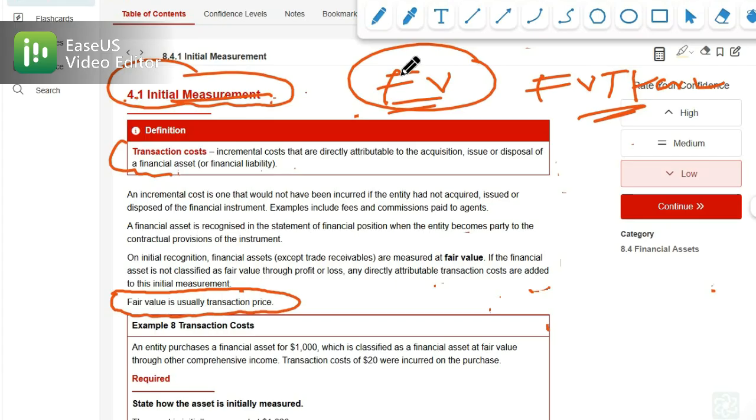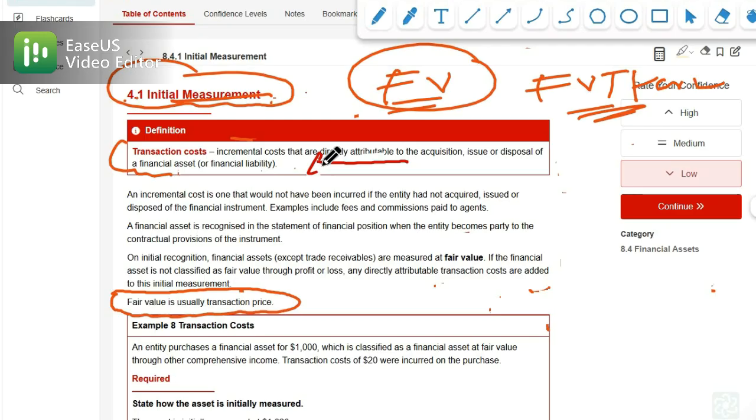Transaction cost is actually the incremental cost that is directly attributable to the acquisition, issue, or disposal of a financial asset or financial liability.